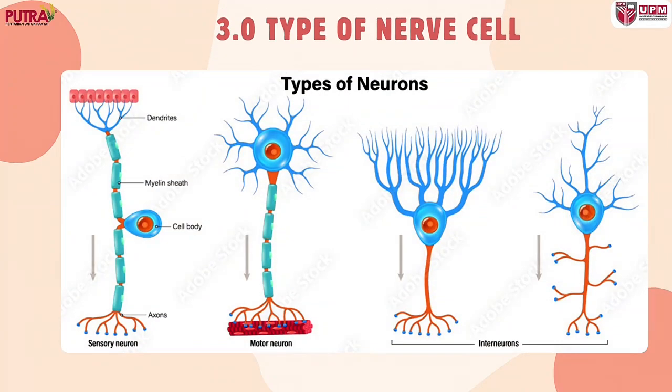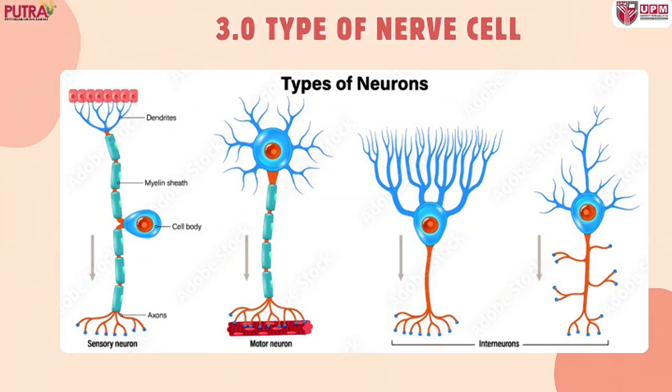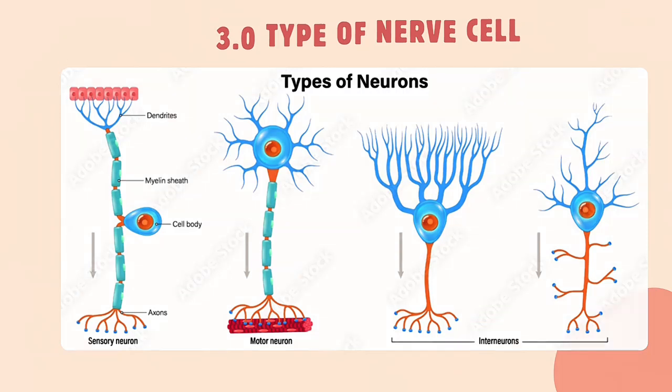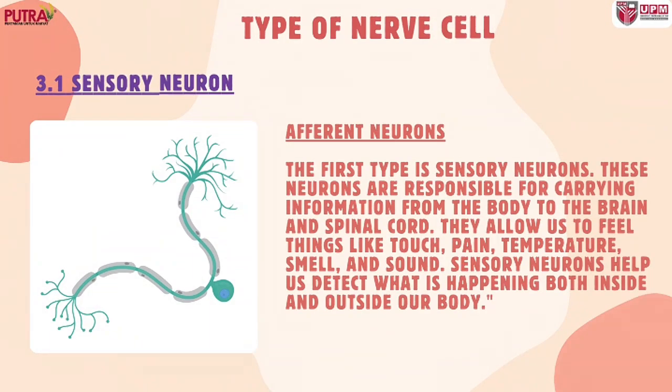After that, let's see the types of neurons. There are three types, which are sensory neurons, motor neurons, and interneurons. The first type is sensory neurons. These neurons are responsible for carrying information from the body to the brain and spinal cord. They allow us to feel things like touch, pain, temperature, smell, and sound. Sensory neurons help us detect what is happening both inside and outside of our body.